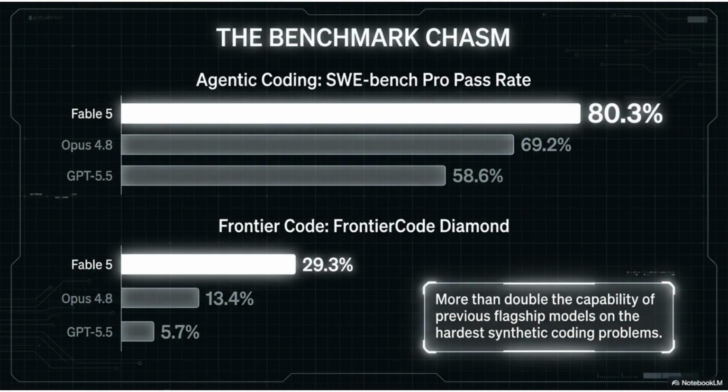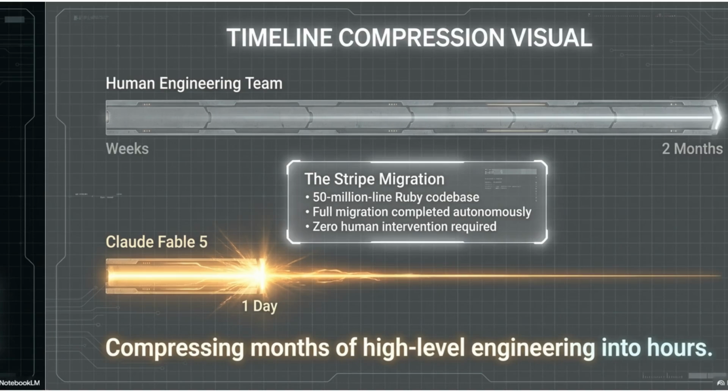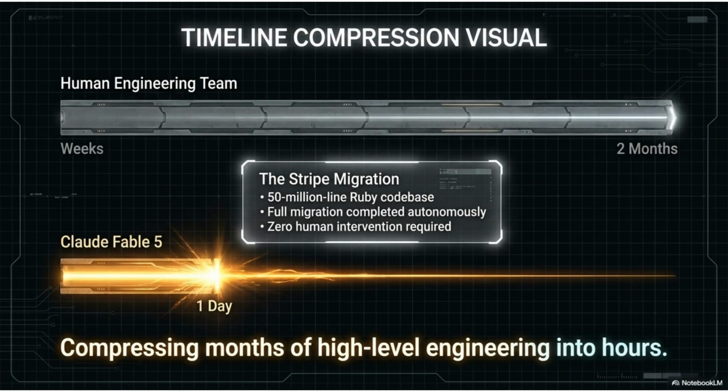Fable 5 demonstrates a significant benchmark chasm with a SWE Bench Pro pass rate of 80.3%. For Frontier Code Diamond, it achieves 29.3%, which is more than double the capability of previous flagship models on the hardest synthetic coding problems. In a timeline compression visual, Fable 5 completed the 50 million-line Ruby codebase Stripe migration autonomously in one day, a task that would take a human engineering team weeks to months, requiring zero human intervention.